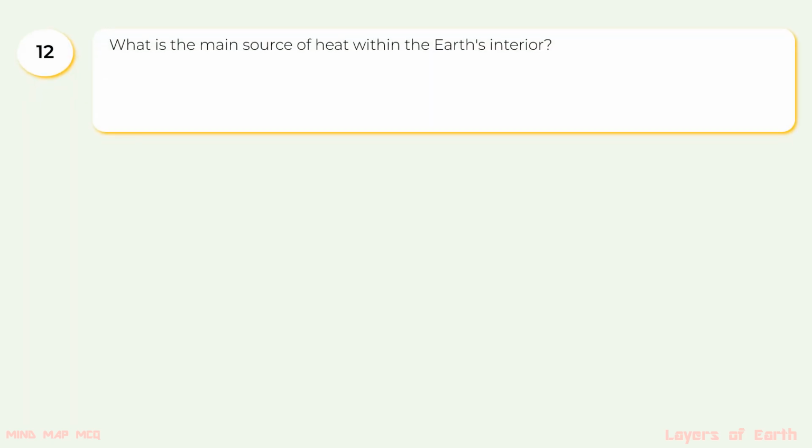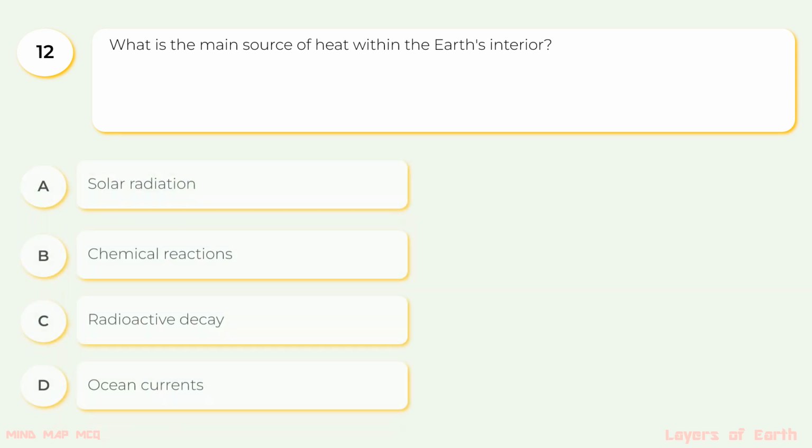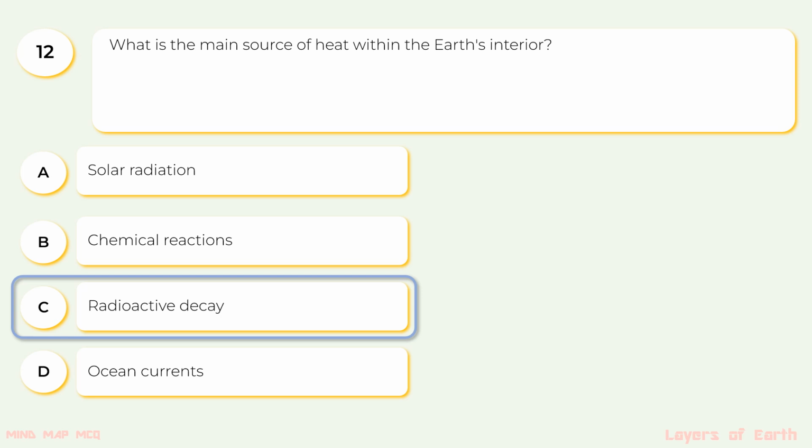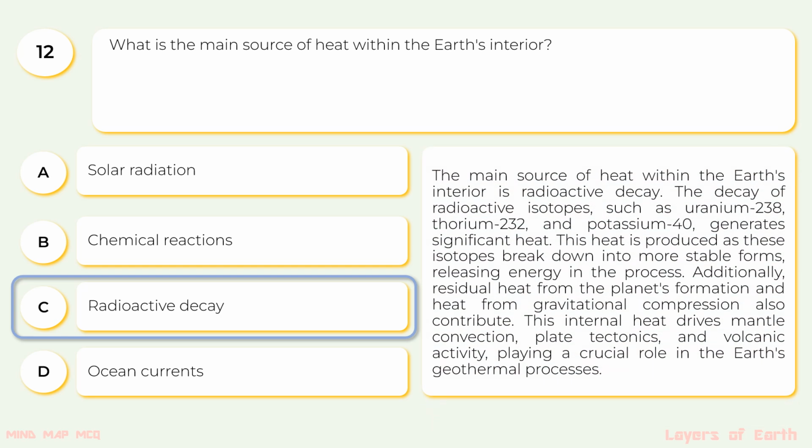12. What is the main source of heat within the Earth's interior? The options are A. Solar radiation, B. Chemical reactions, C. Radioactive decay, D. Ocean currents. The correct option is C. Radioactive decay. The main source of heat within the Earth's interior is radioactive decay.